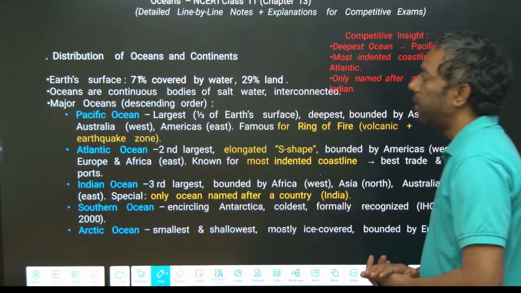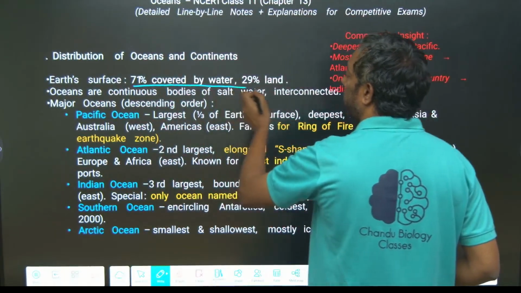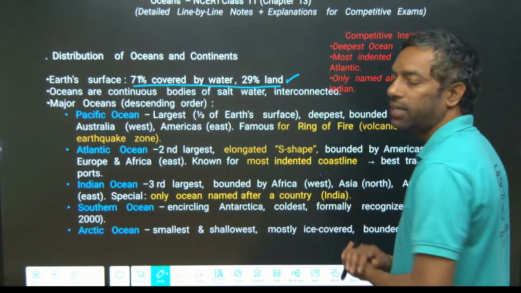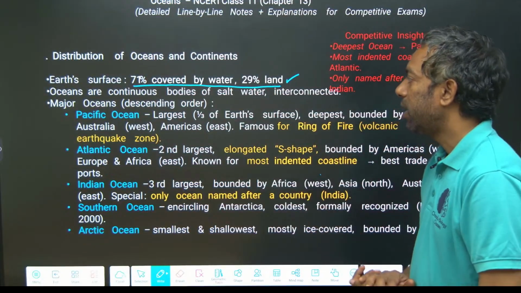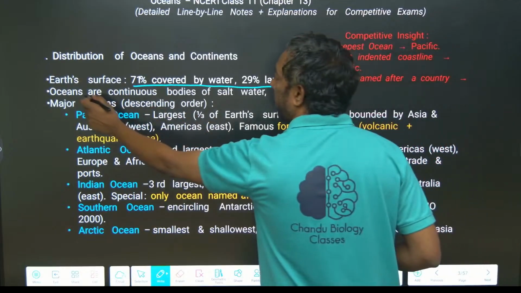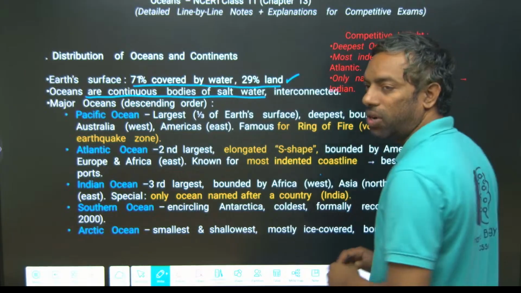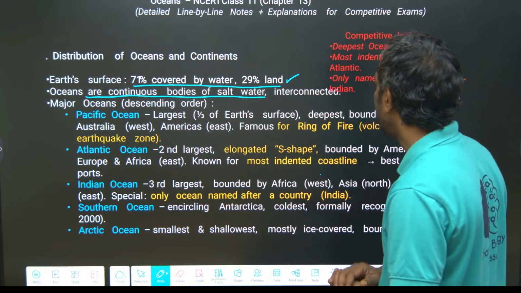The Earth's surface is covered 71% by water and 29% by mainland. Oceans are continuous bodies of salt water. Of course, we can't drink it.